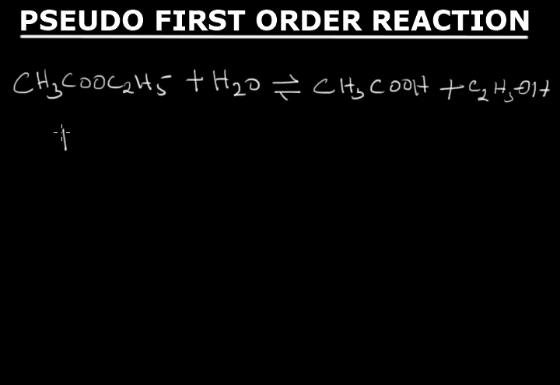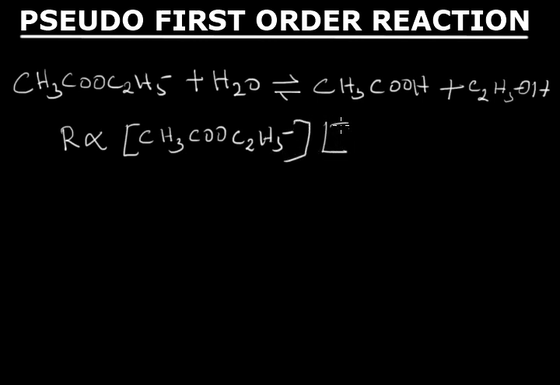That means the rate is proportional to the first power of molar concentration of ethyl acetate and molar concentration of water. Both have single power.